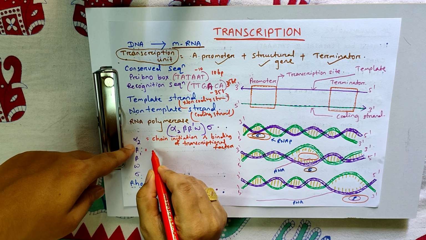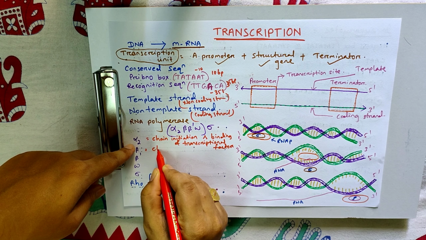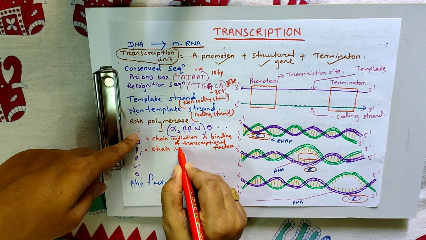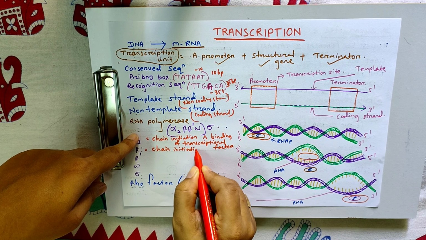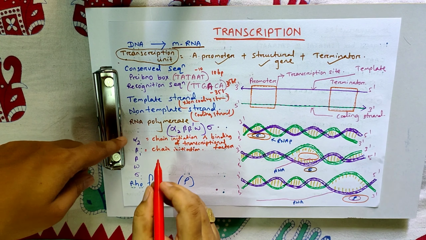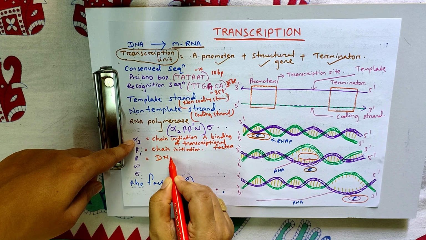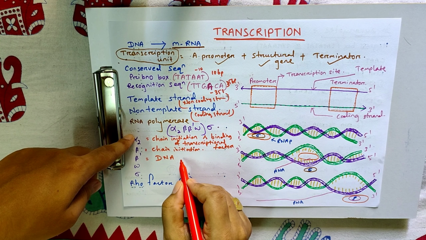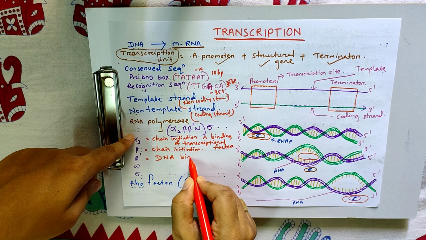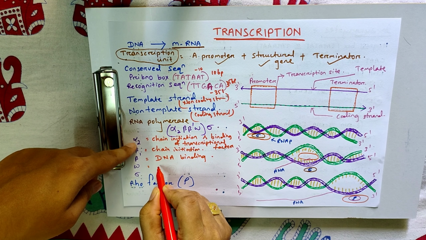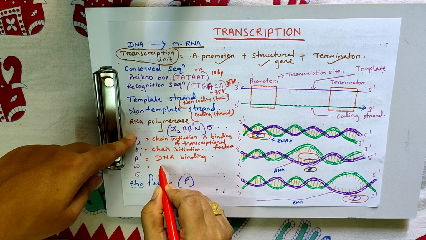Beta also helps in chain initiation. Beta dash helps in DNA binding. Omega increases transcription efficiency.